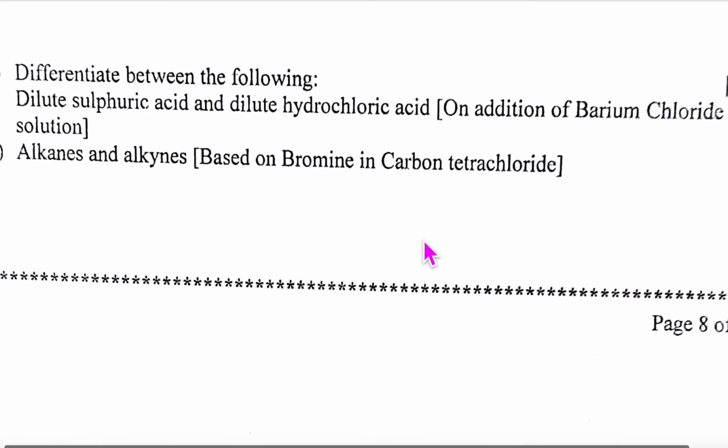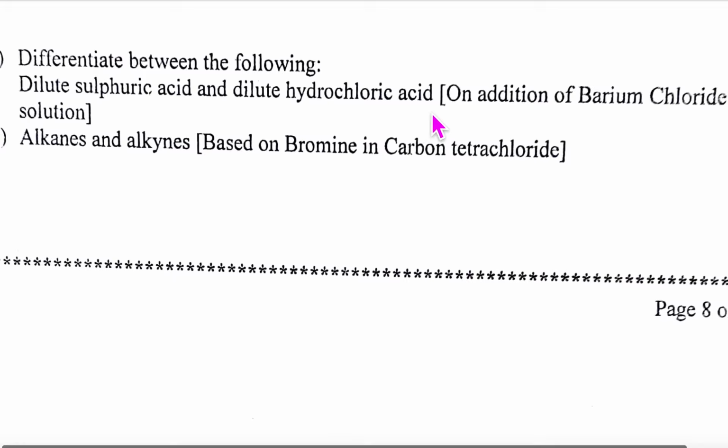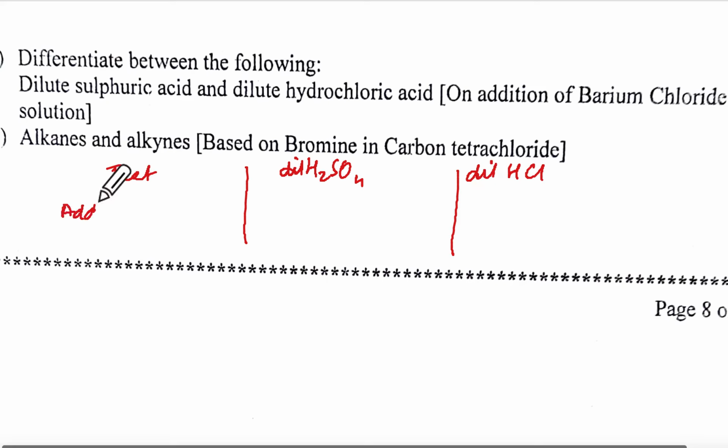And then differentiate between dilute sulfuric acid and hydrochloric acid if we use barium chloride. So barium chloride, and we are taking dilute H2SO4, and here dilute HCl. And the test, please write like this. Do not write in bhashan form, okay? Write over there, add BaCl2 solution to each.